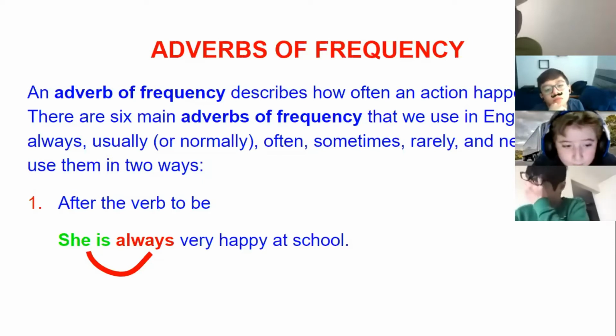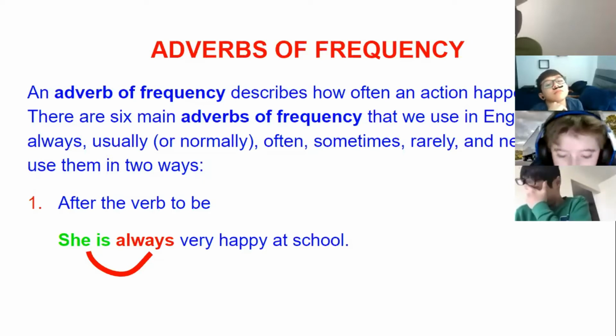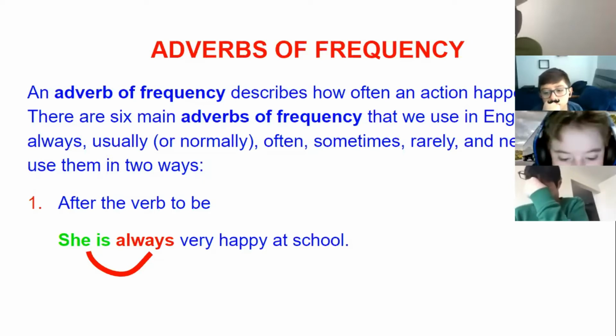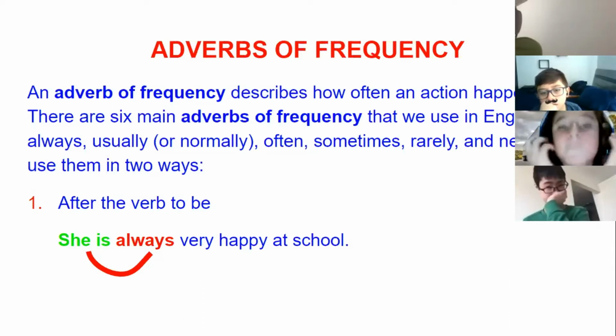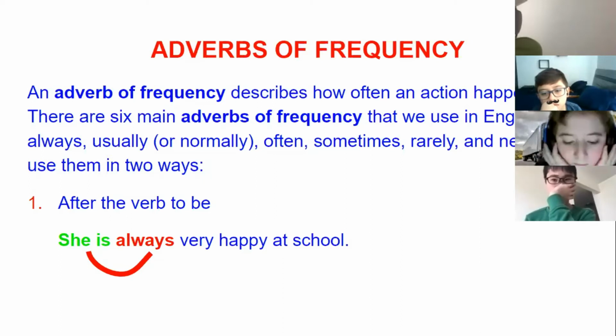So before we start checking the two uses, remember that an adverb of frequency describes how often an action happens.